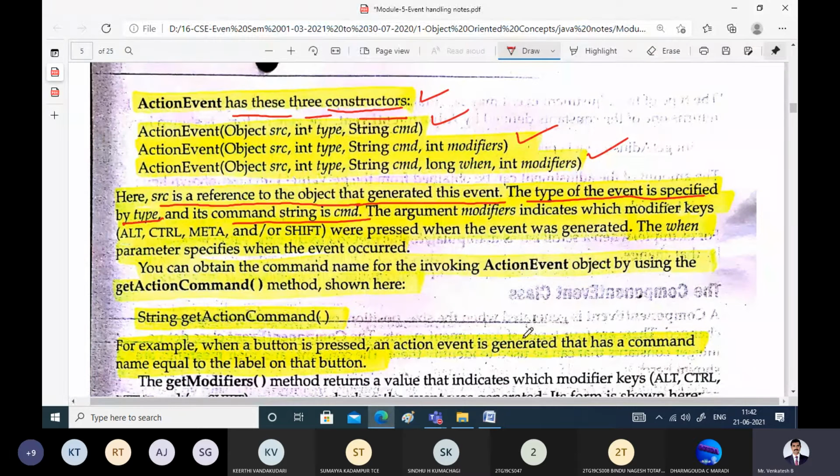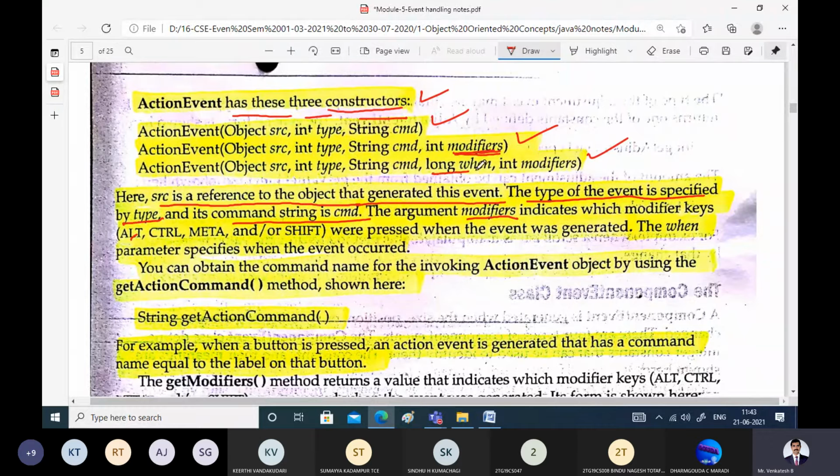Along with this, we have modifier also. The fourth parameter could be modifier. So what the argument modifier indicates is which modifier key was used among these. That is, what you have used: function key, alt key, control key or shift key. Which one you have used is present within the modifier.